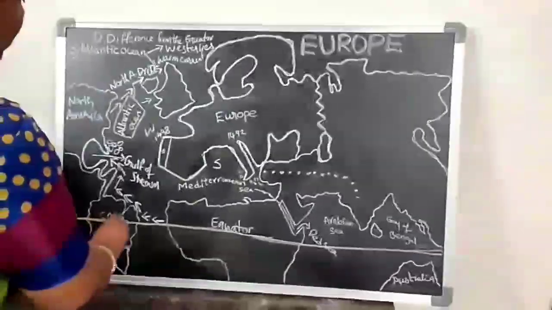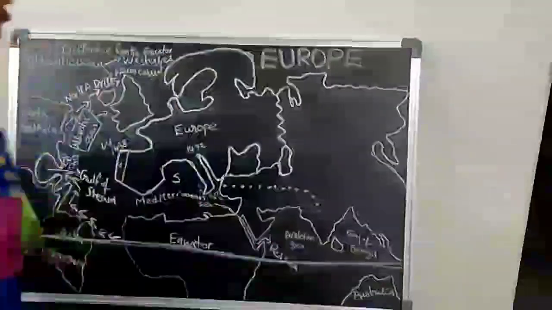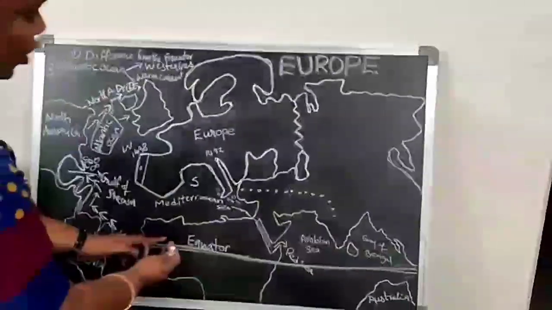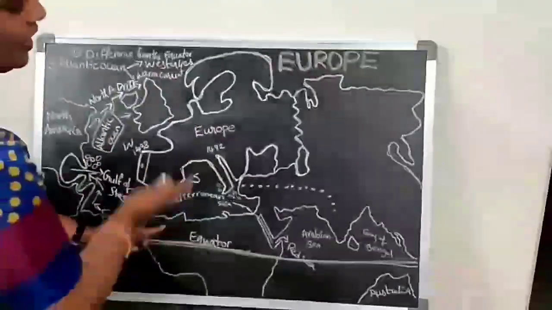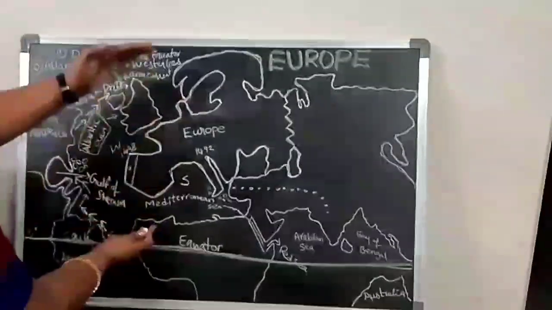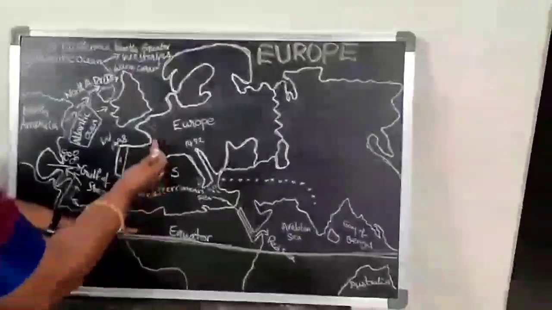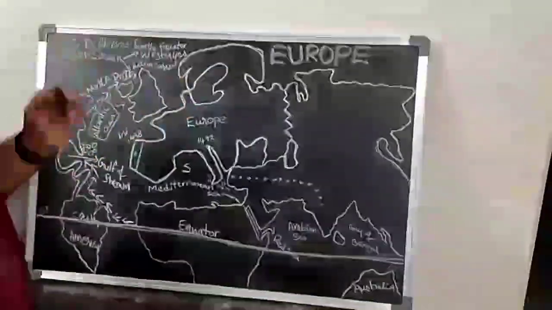The line in the middle of the board is the equator. Europe is present so far away from the equator, much distance. So that is why it is not getting hot temperatures. That is why it is cool and cooler.